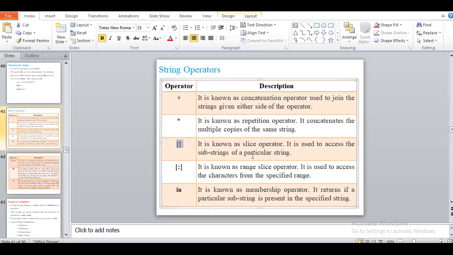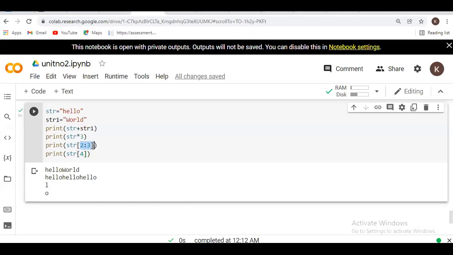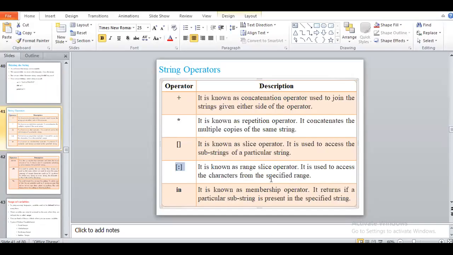it will return only a single value, and when we use the bracket with the colon, we are providing the range here. You have to say my start and end, starting with 2 and ending with 2. We are specifying the range in this operation.